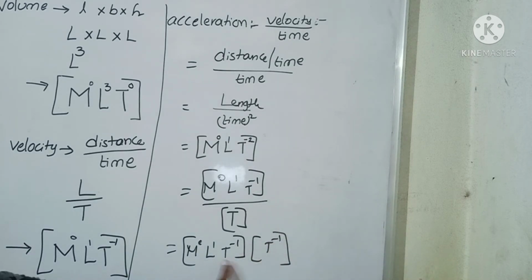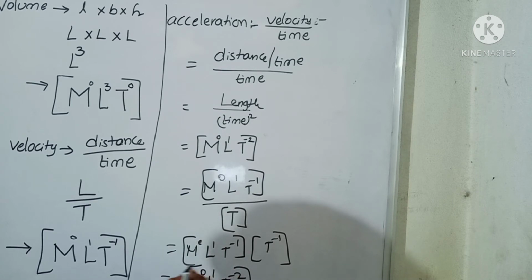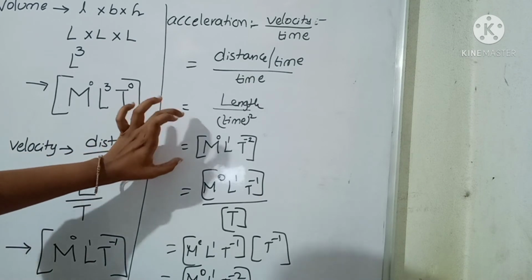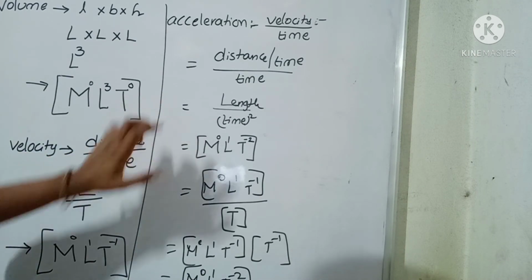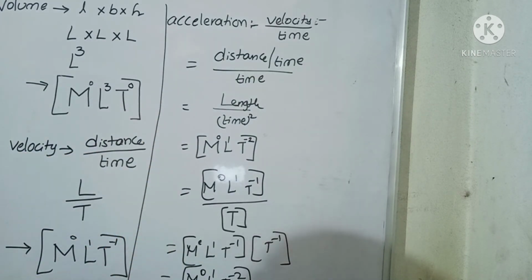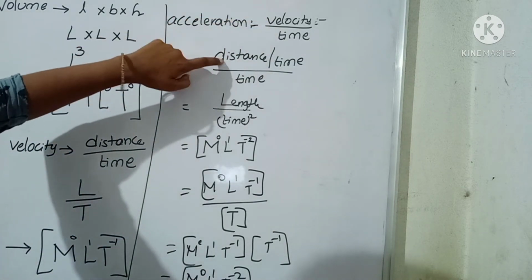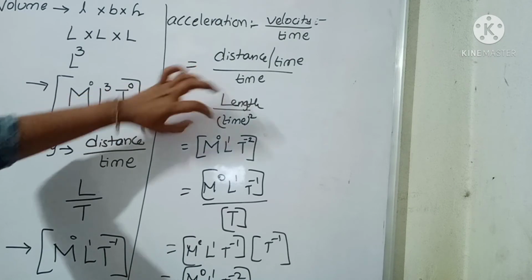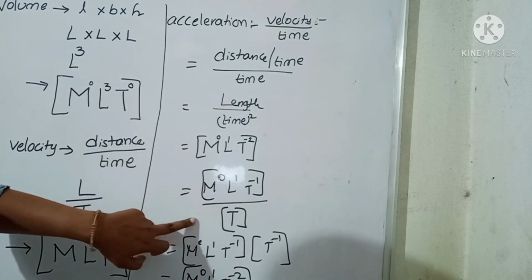So T power minus 1 into T power minus 1. Multiplied powers will be added. So then we can get M power 0 L power 1 T power minus 2. So this is also a method to find that acceleration dimensional formula and dimensions, and this is also an easy method. So again no need to write the velocity formula. Simply if you know the velocity dimensional formula, then directly we can add.